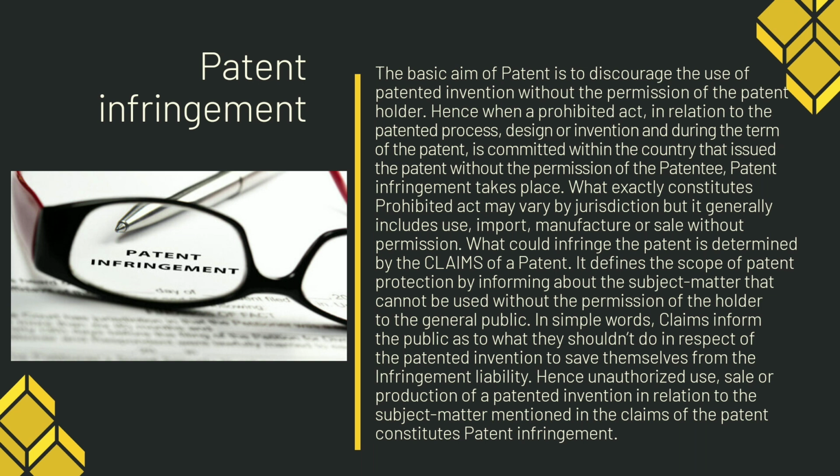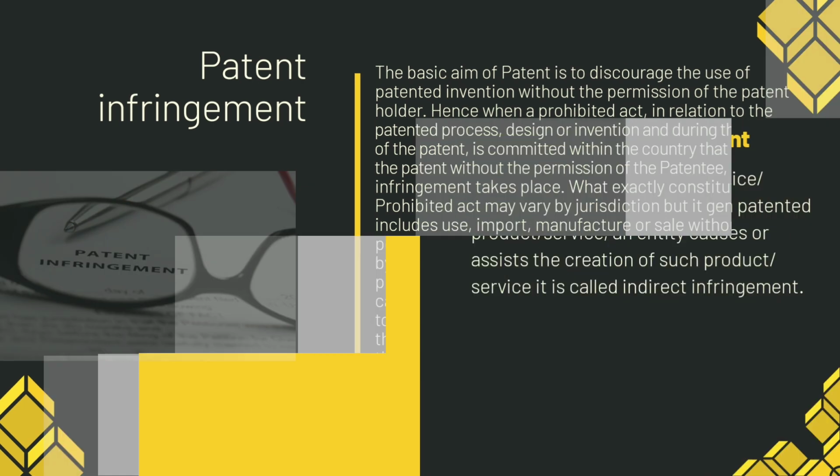What could infringe the patent is determined by the claims of a patent. It defines the scope of patent protection by informing the general public of the subject matter that cannot be used without the permission of the holder. In simple words, claims inform the public as to what they shouldn't do in respect of the patented invention to save themselves from the infringement liability. Hence, unauthorized use, sale, or production of a patented invention in relation to the subject matter mentioned in the claims of a patent constitutes patent infringement.